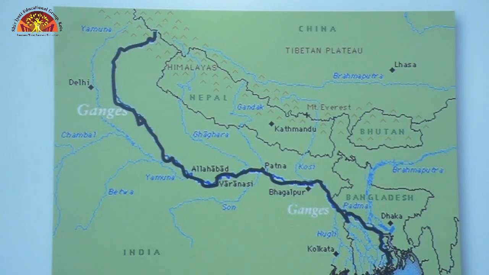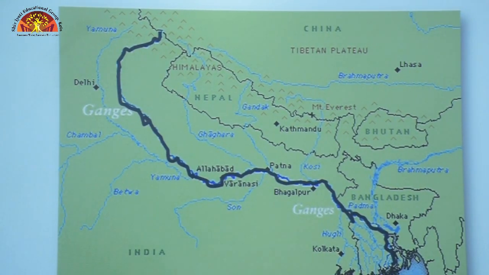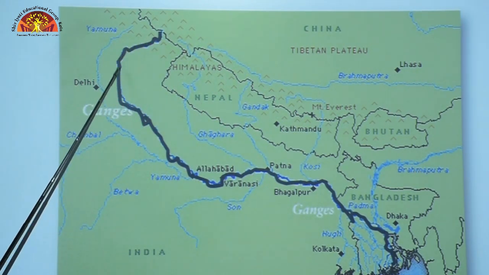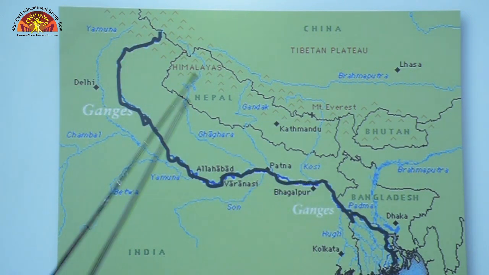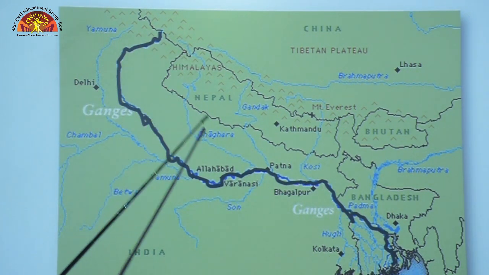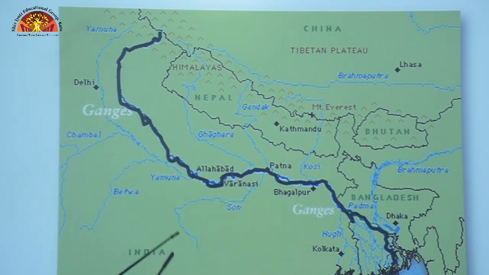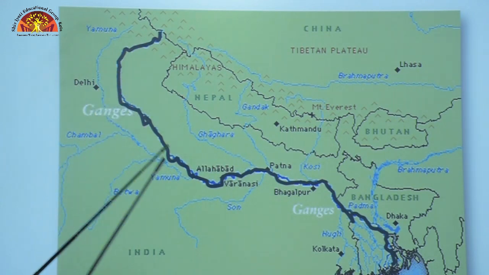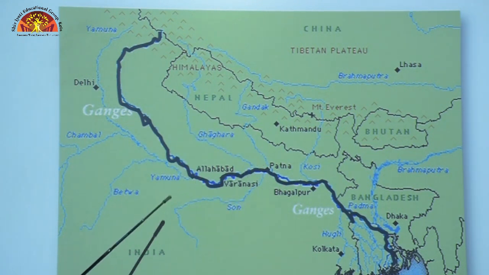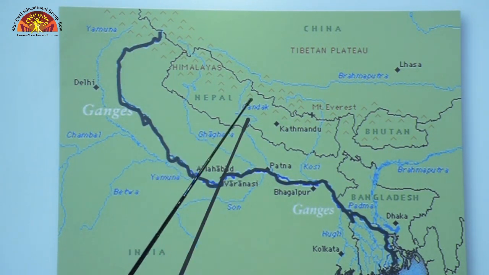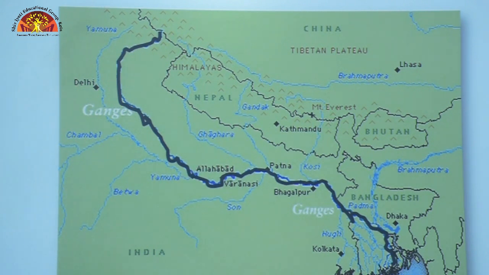Now let us discuss about tributaries, distributaries and delta. So what you see here is the main river, that is river Ganga. So when small rivers join the main river, it is called tributaries. That means this main river is going on its own course and these small rivers are joining it. So these small rivers are called tributaries.